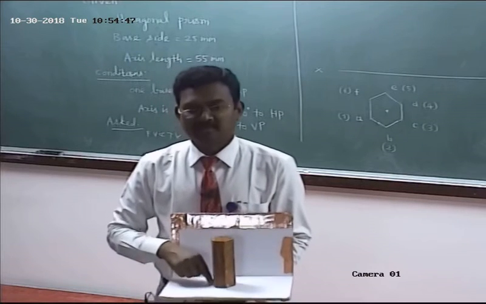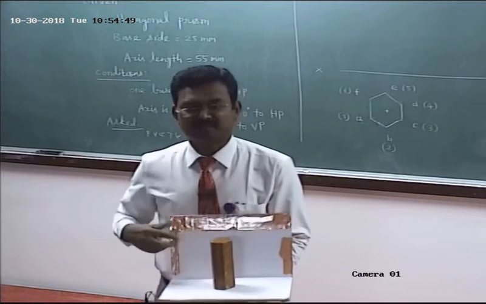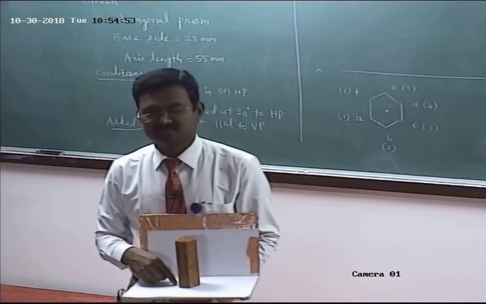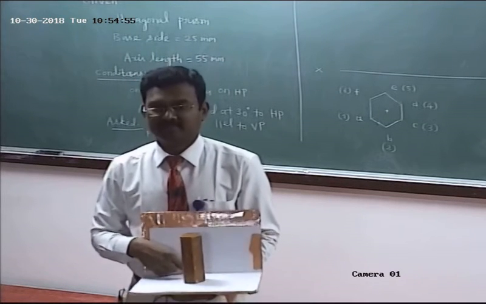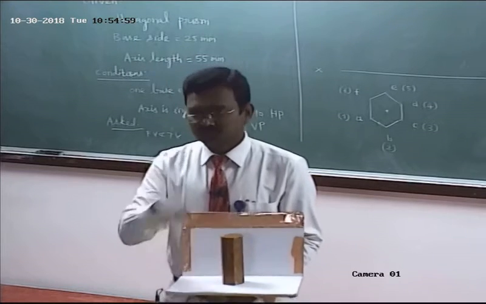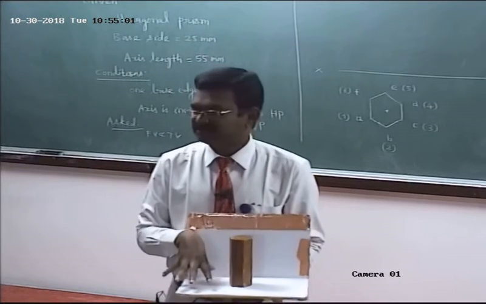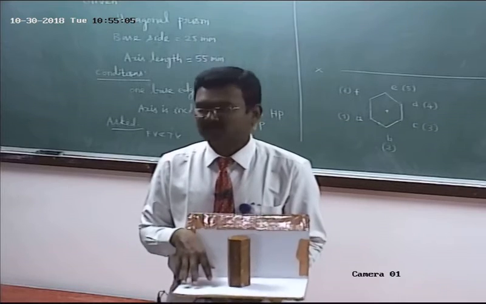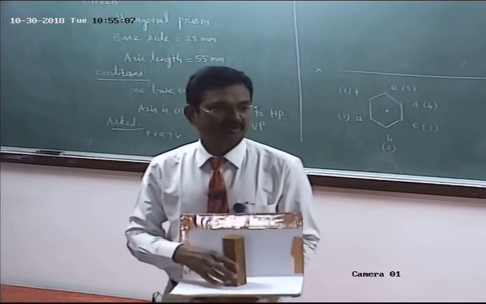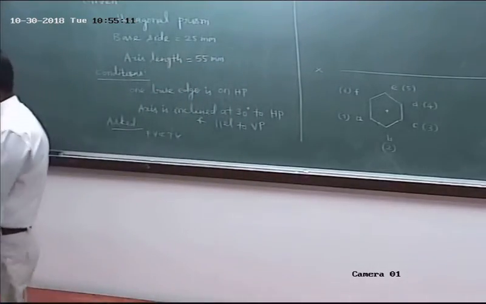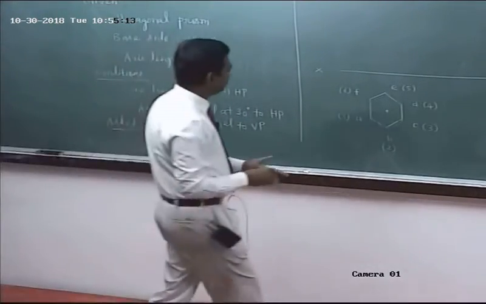The bottom base corner 1 is resting on HP, isn't it? So where do I have to mark 1 dash? On XY. 2 on XY. 3. So all the base corners are resting on HP, so all the base corners should be obtained on the reference line XY. Are you able to follow me? At first obtain the front view of the bottom face.